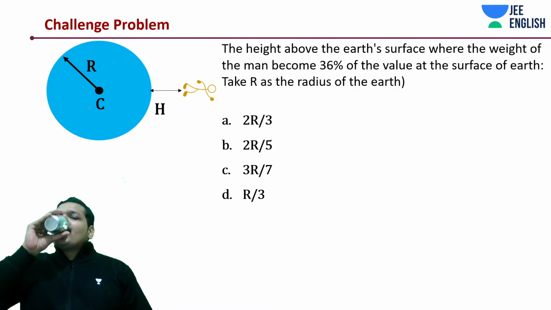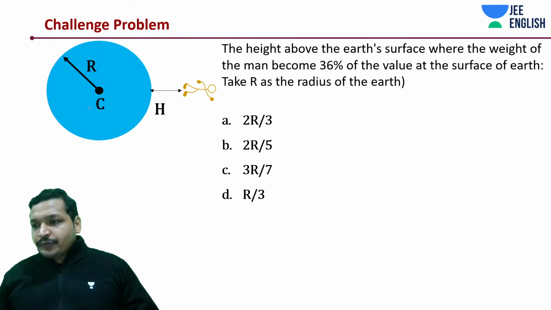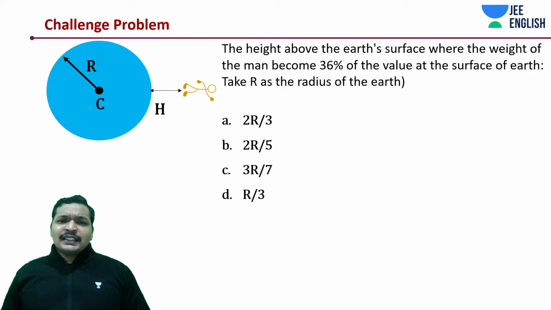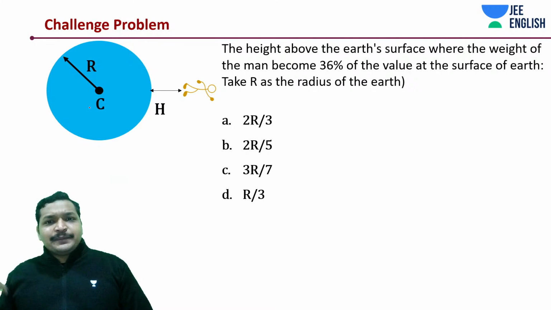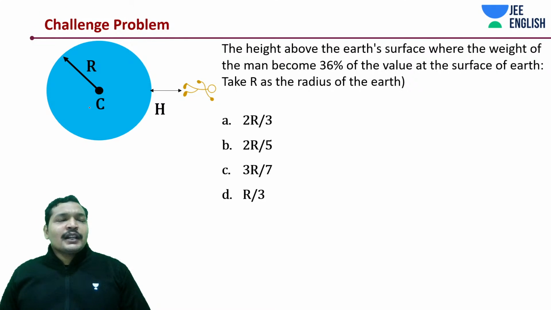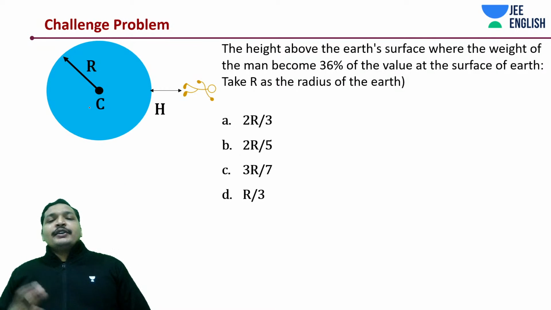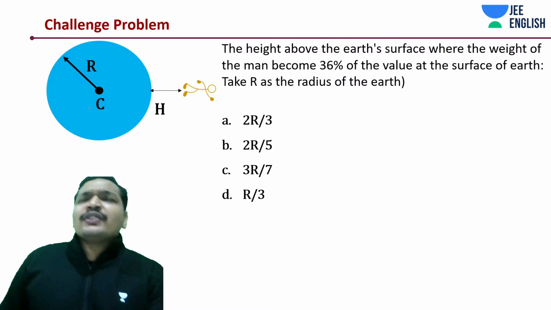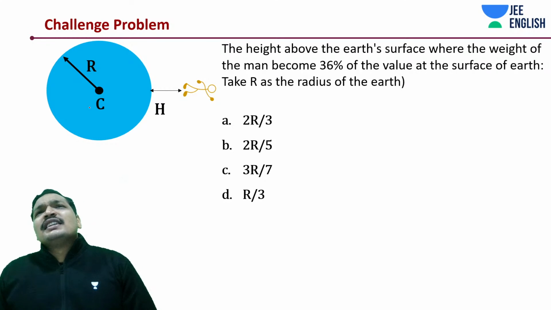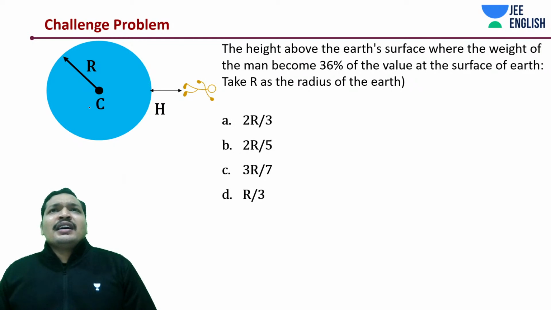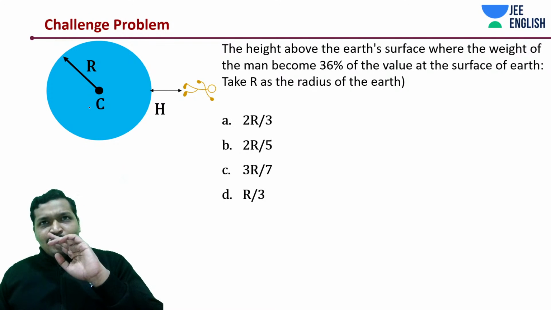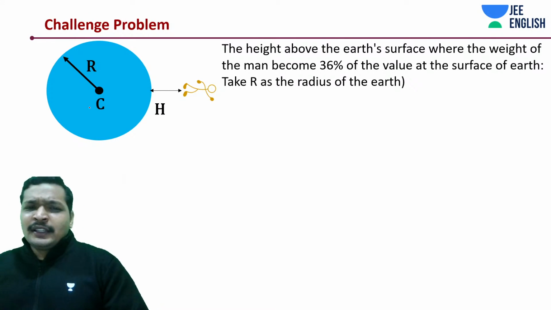If it's 36%, it's going to be 0.6 R. Let's do the calculations.